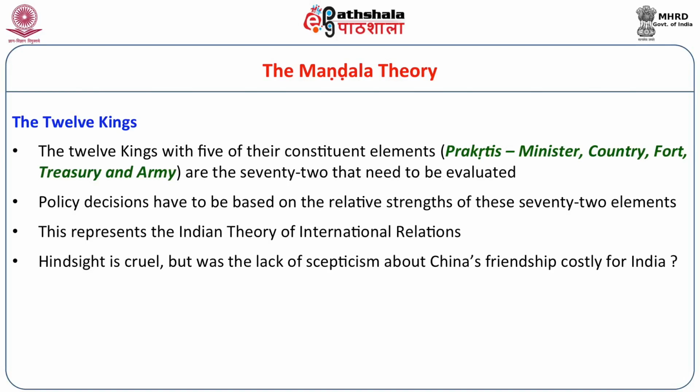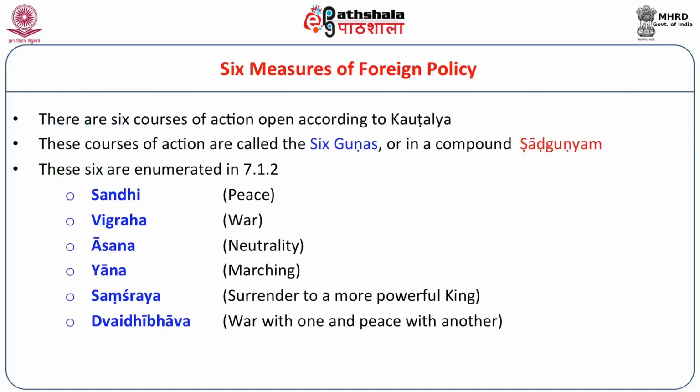Now that we've seen the mandalas, let us look at what happens. After all the analysis, finally we need to do something, right? That's the point of action. There are 6 actions identified. These are called the 6 measures of foreign policy. What can a king do after his analysis?